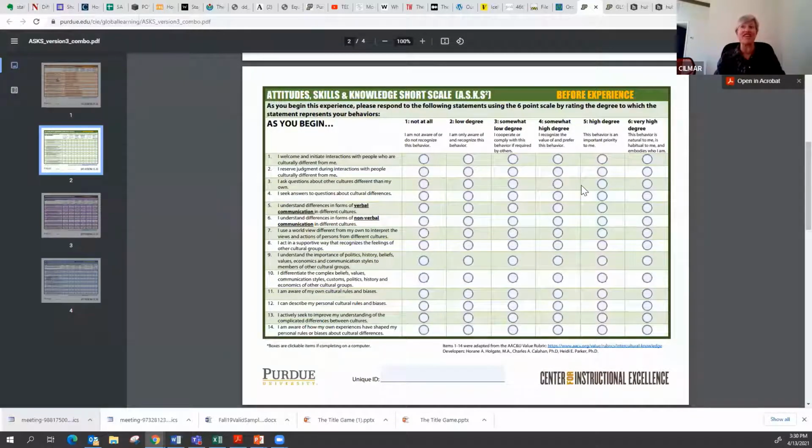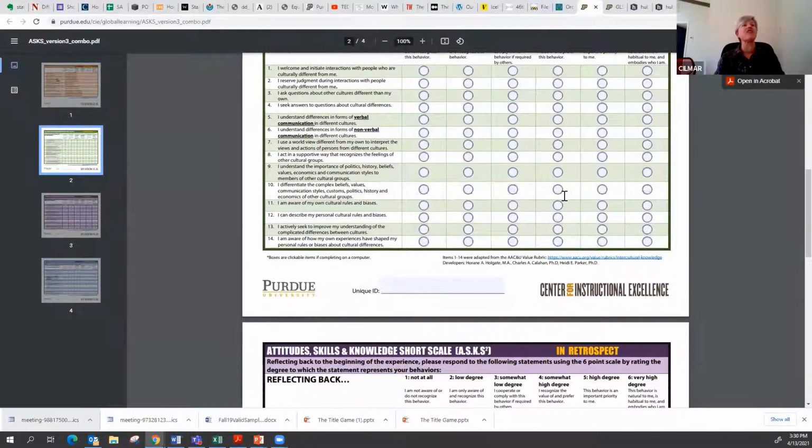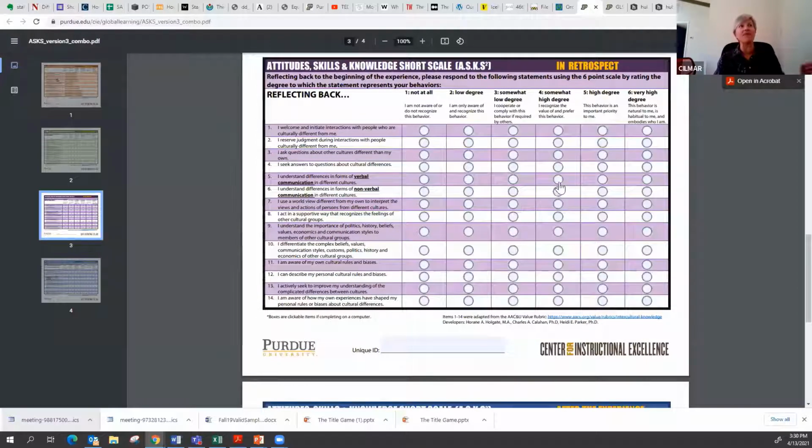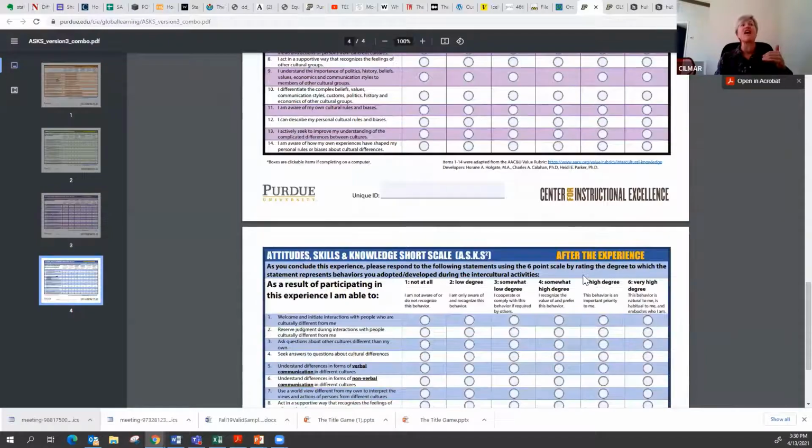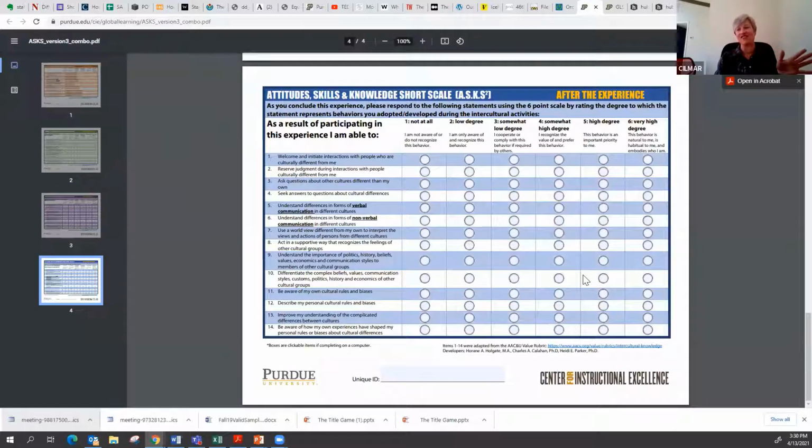So another way of offering it is as retro, pre, and then post experience. So this is set up to be used that way. That is, you could, on the same day at the end, let's say, of a course where you've addressed intercultural learning several times, first have the students think back to where they were at the beginning of the experience as they answer these questions. And then you ask them to answer the same questions, thinking about where they are now, so that you can get at that question of their perceived learning.